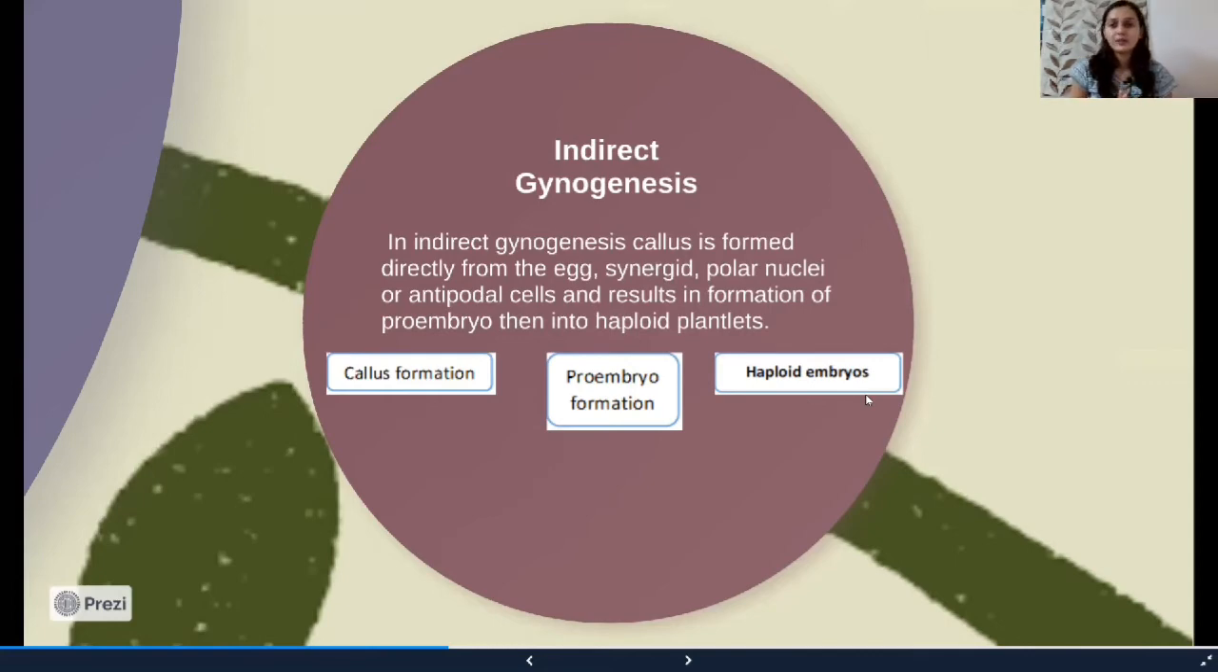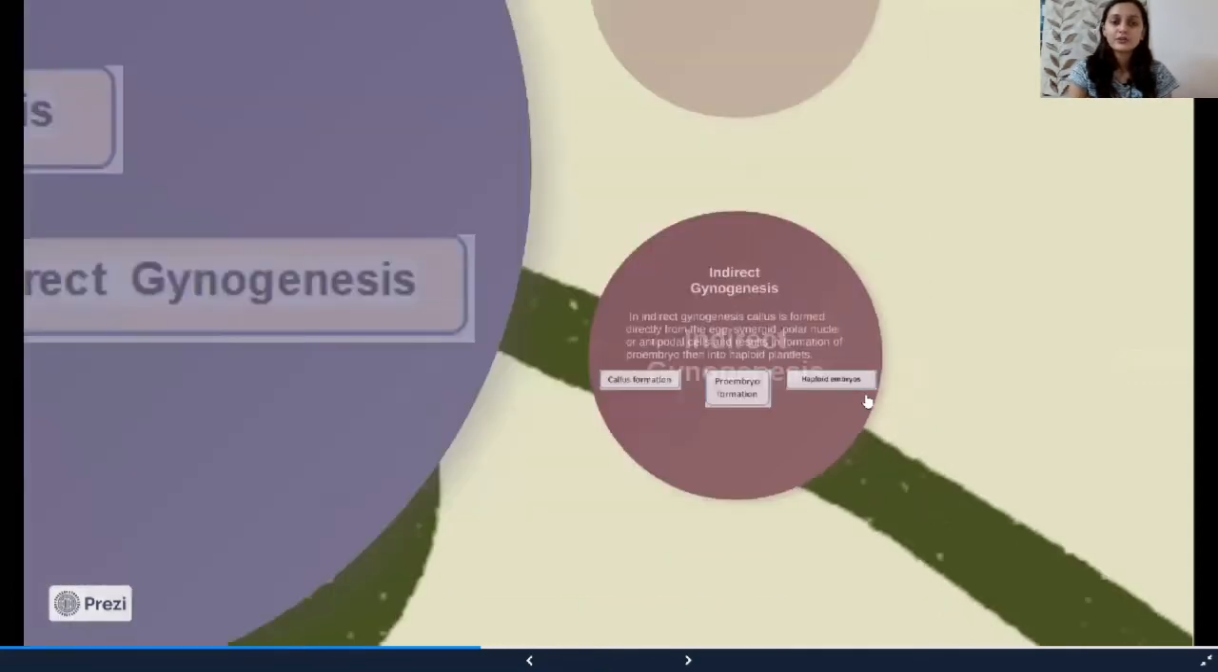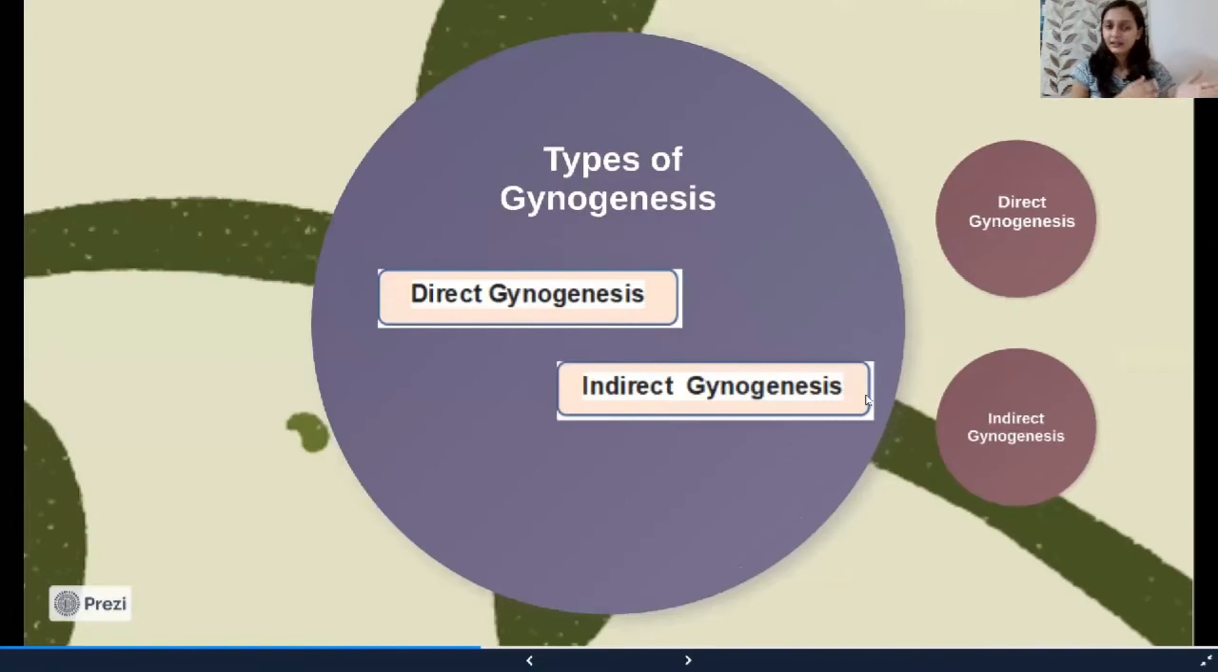So the main difference is that in direct gynogenesis, directly from any part of the embryo sac, proembryos and then embryos are formed, and in indirect gynogenesis, first callus is formed, and then after that the proembryo is formed.